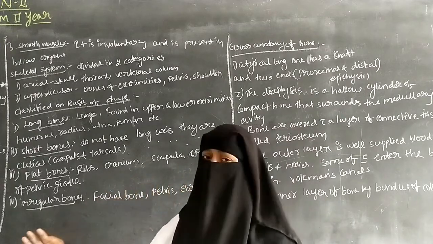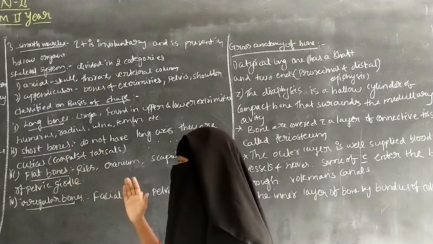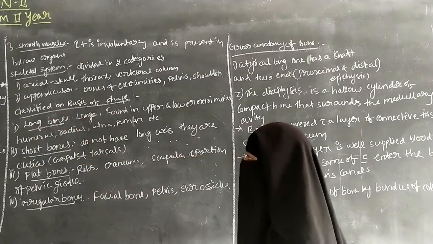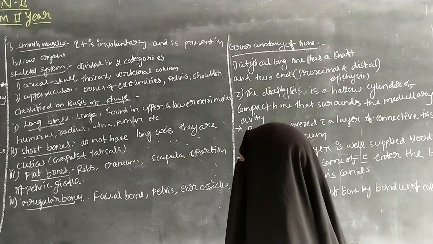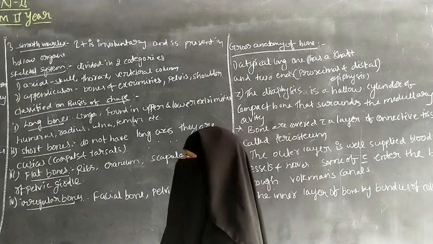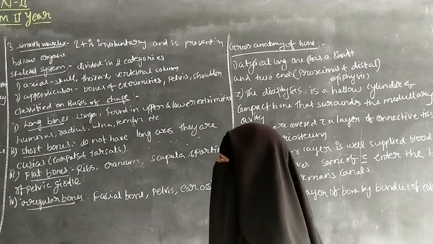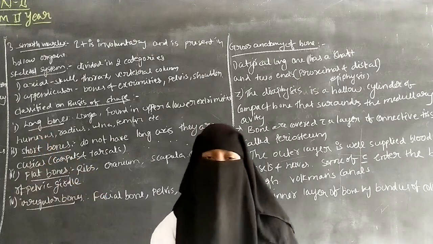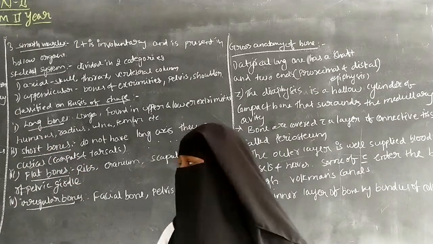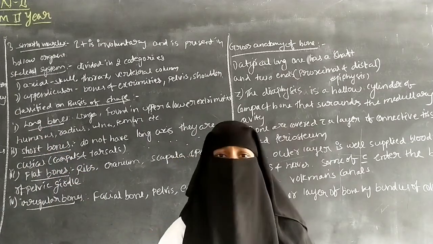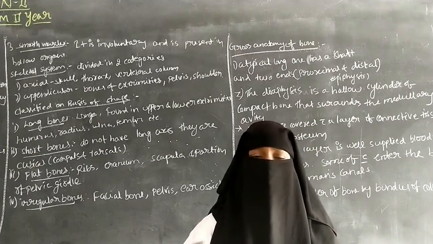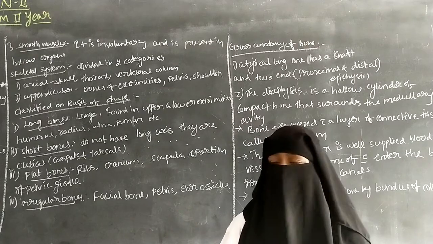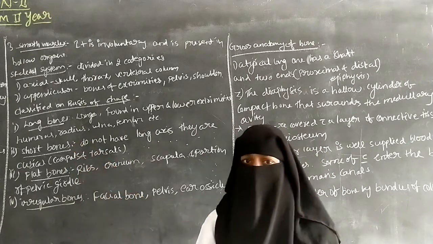So there are long bones, short bones, flat bones, and irregular bones. Long bones become very long and are found in the upper and lower extremities. They include the humerus, radius, ulna, and femur. For example, the humerus bone.